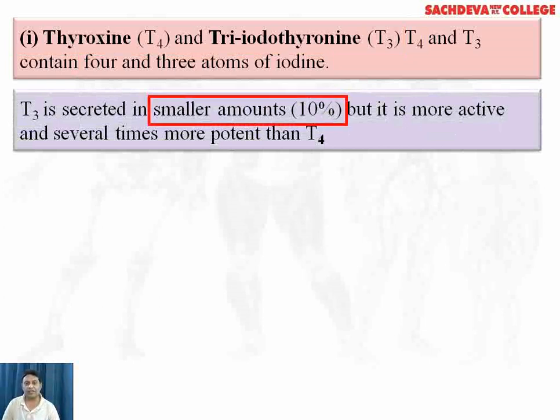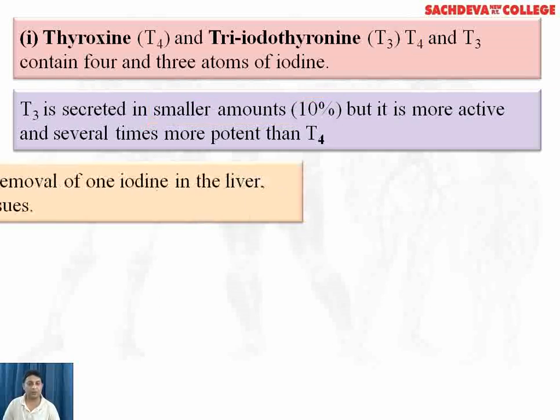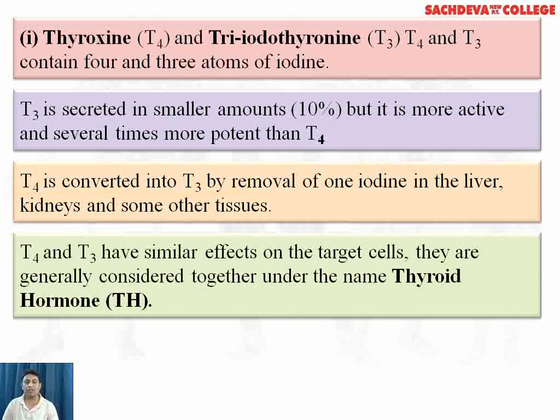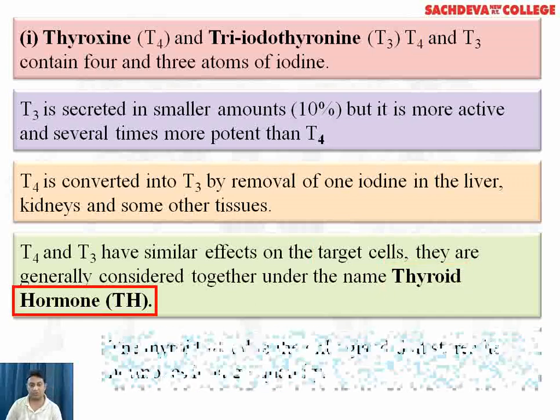T3 is secreted in small amounts, hardly 10%, but it is more active and several times more potent than T4. The actual work is performed by T3 and the hormone after performing the work is converted into T4. T4 is also converted into T3 by removal of one iodine in the liver, kidneys and some other tissue. It makes it a more reactive hormone. T4 and T3 have similar effects on the target cells. They are generally considered together under the name thyroid hormones.